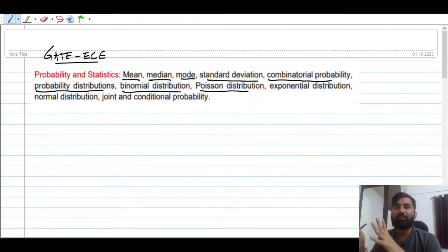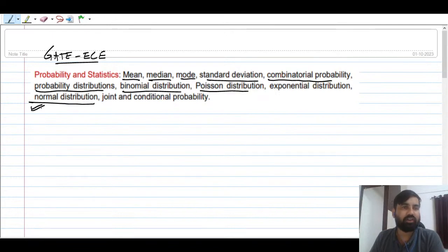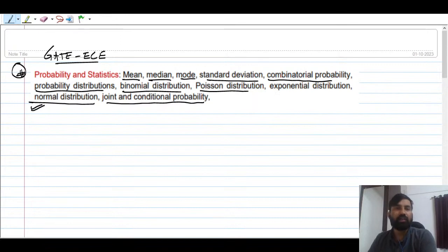Because nowadays in the GATE examination, they ask application-based questions as well. So there is the exponential distribution and the normal distribution, which is very important for electronics people. And we will see joint and conditional probability. As far as this syllabus is concerned, it is very precise and concise. It's a very small syllabus.